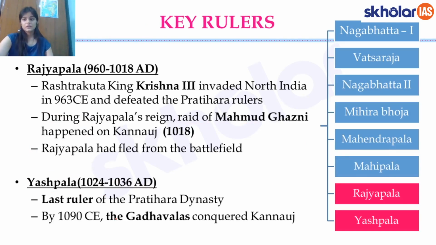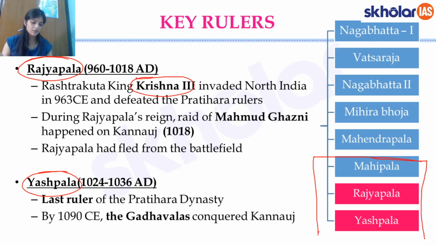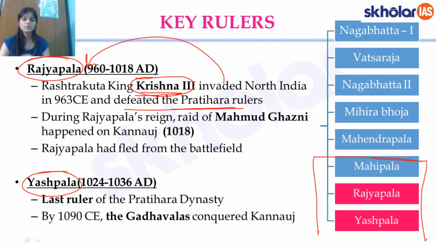Right. Now we have come to the end of these rulers, and we have the king Rajyapala and the king Yashpala here. Krishna III was another Rashtrakuta king, and starting from the times of Mahipala, you can see that a kind of decline had started. And again, during the times of Rajyapala, the Rashtrakuta king Krishna III again defeated the Pratihara rulers, and Rajyapala was the ruler at that time. So again, they were defeated.